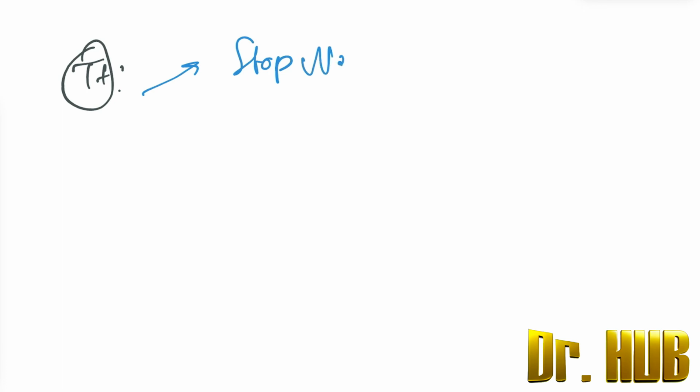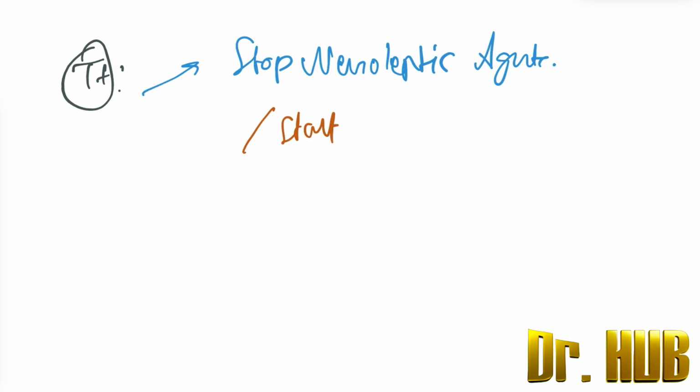Next we look at the treatment. So how is the treatment? First, you stop the neuroleptic agents and you start a dopaminergic agonist.